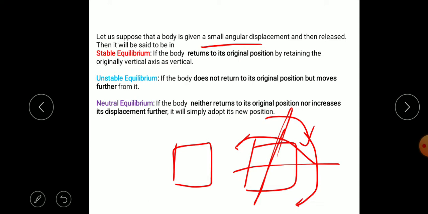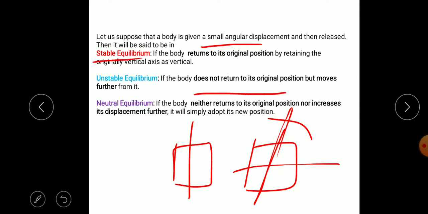Stable equilibrium: if the body returns to the original position, retaining the original vertical axis, then it is called stable equilibrium. And if the body does not return to the original position but moves further from it, meaning it overturns, then it is called unstable. A ship may be unstable if it keeps turning. So when it has angular displacement, it should return back to the